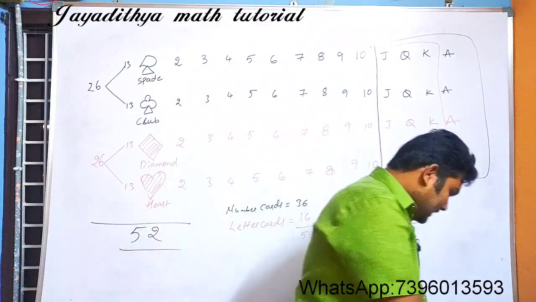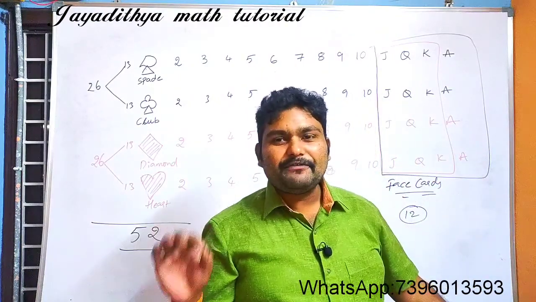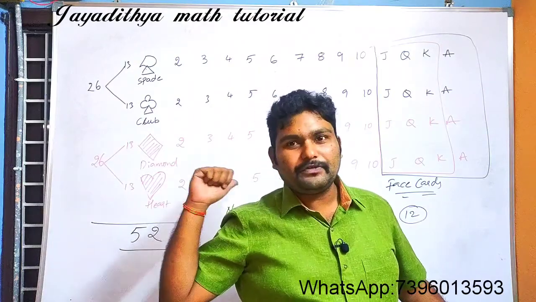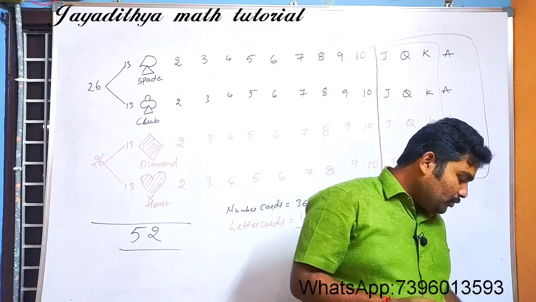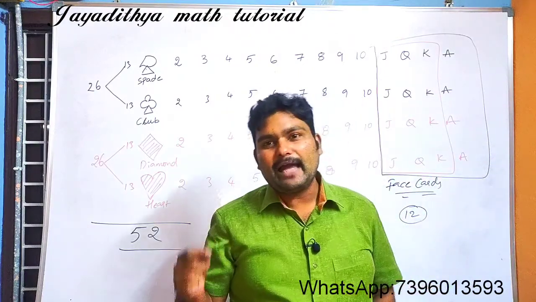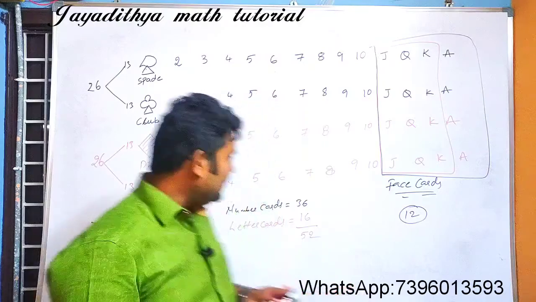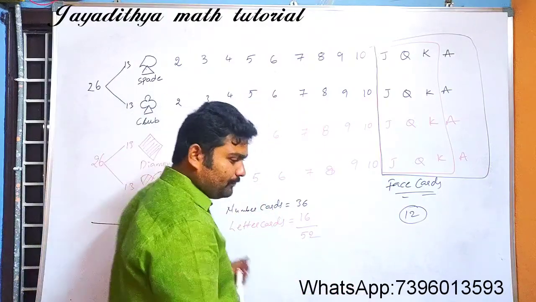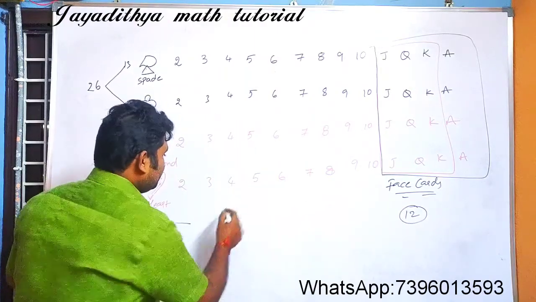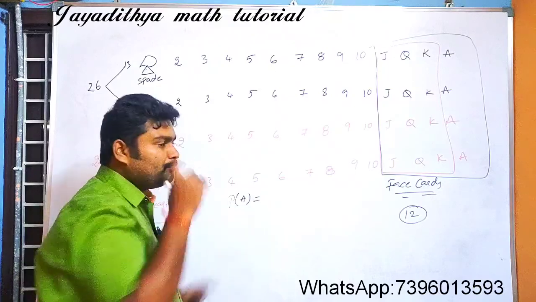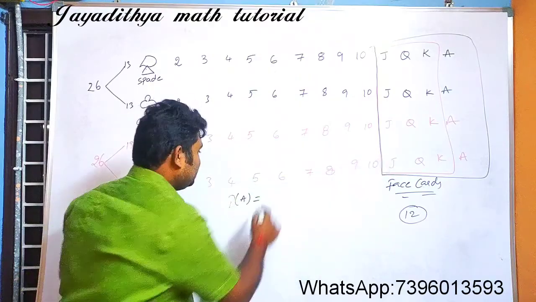Clear? Now, let us see some problems. One card is drawn from a well shuffled deck of 52 cards. That means we have 52 cards. Calculate the probability that the card will be an ace. He is asking us to find the probability of getting an ace. So what is the probability of ace here? How many favorable outcomes do we have? We have 4 aces, right? 4.